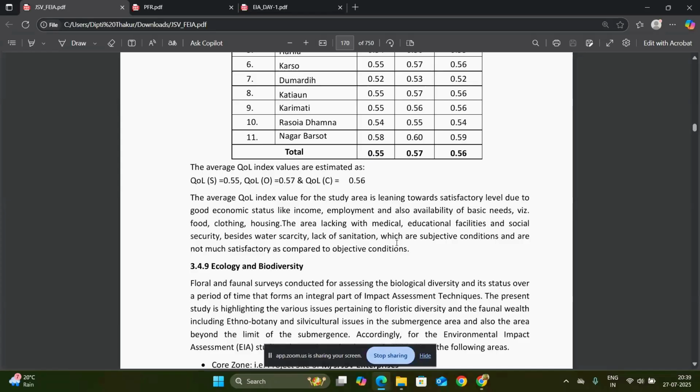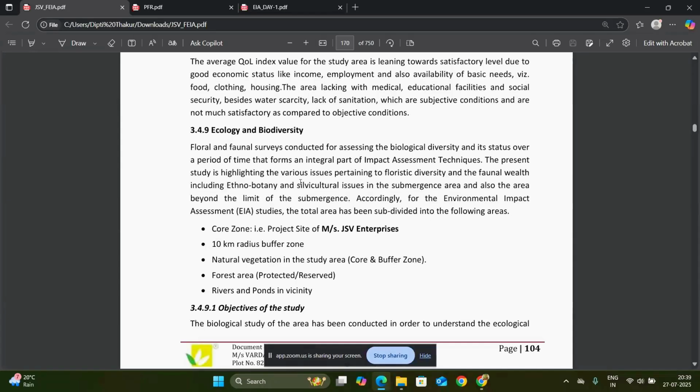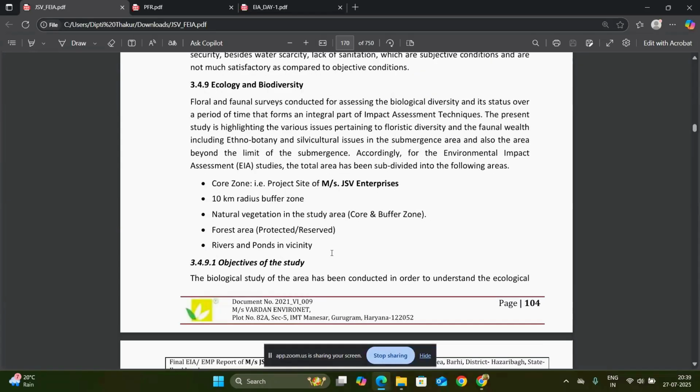Now the next part is ecology and biodiversity. The ecology and biodiversity of the area: the core zone and the 10-kilometer radius buffer zone, these two zones are very important for any project. So you have to mention the core zone, that is the project site, and the buffer zone, that is the 10-kilometer radius from the project site. So this is how we can write the core and buffer zone of the study area.